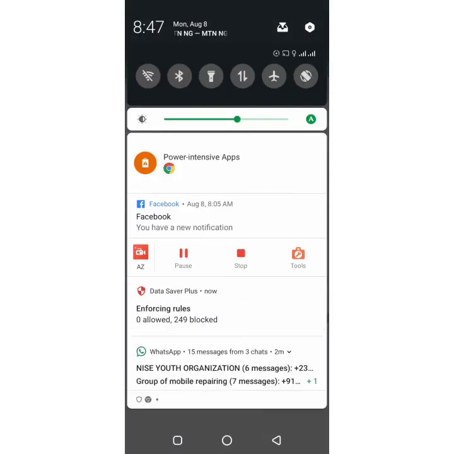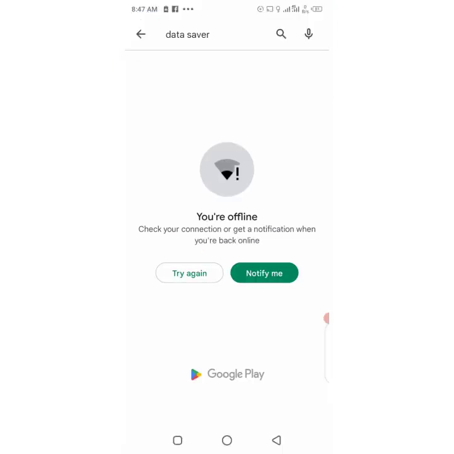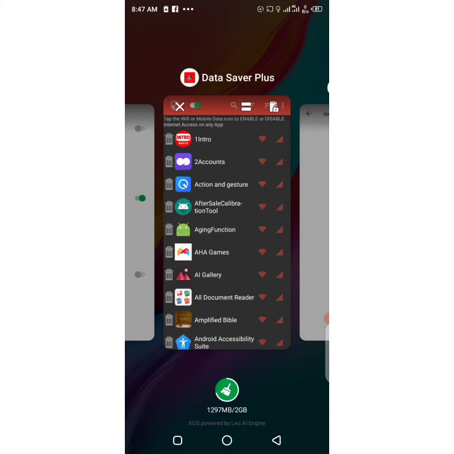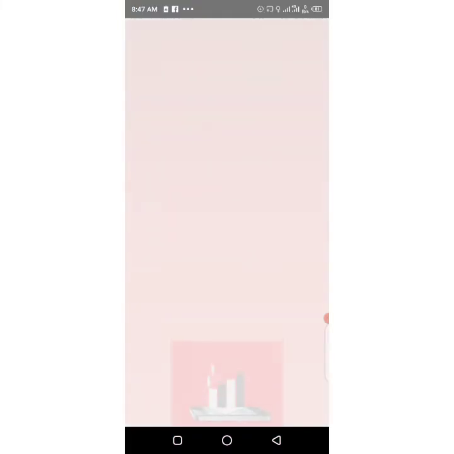Okay, I can put my data on and search them. Data saver. My internet is still connecting. That internet saving app I turned on, the one I downloaded, is very strong. It might be the one holding my internet from working and connecting very fast.